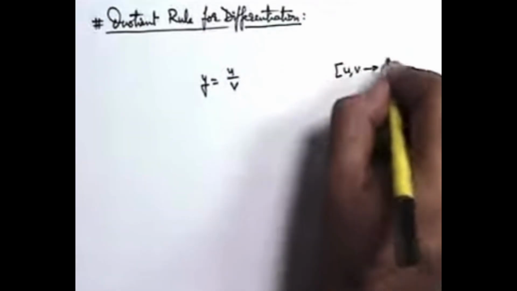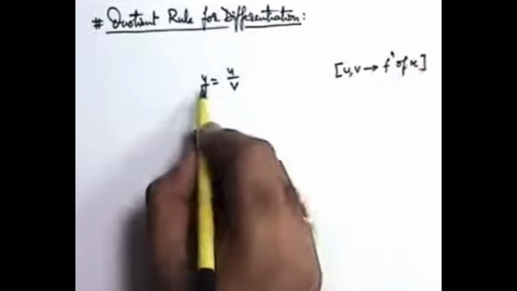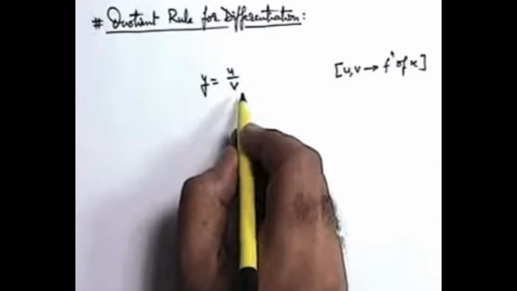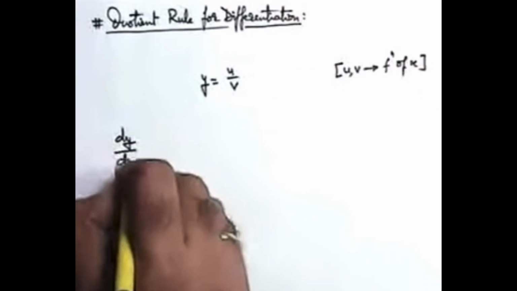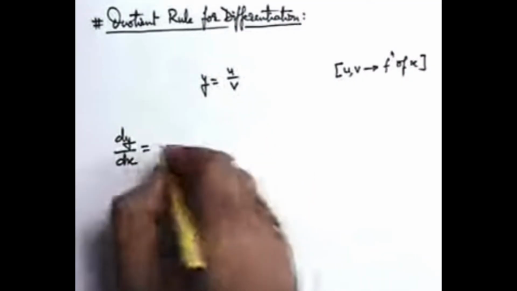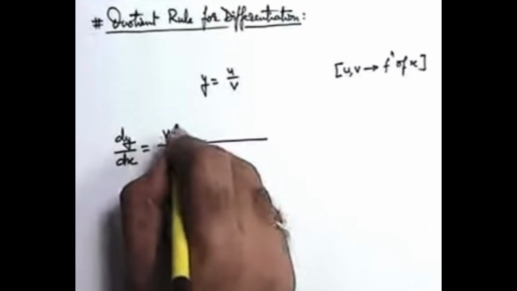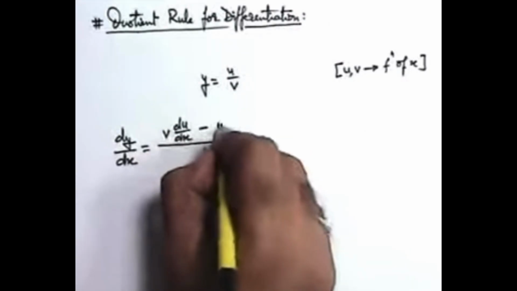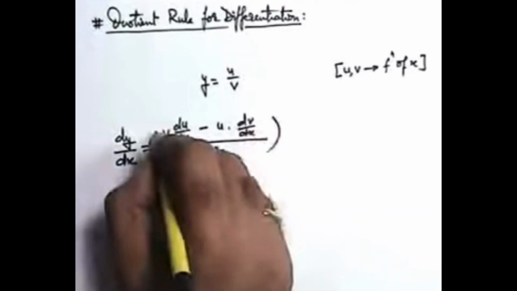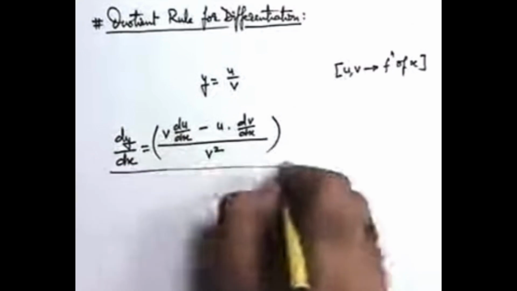Where again u and v both are functions of x. So again we can say that y is an indirect function of x when the values of u and v are substituted here. In this situation, the direct rule for calculation of the value of dy by dx says, in the denominator we keep the square of the denominator function, and in the numerator we keep the denominator as it is and differentiate the numerator, minus we keep the numerator as it is and differentiate the denominator. This is the relation we use for the quotient rule. So you just keep this relation in mind.